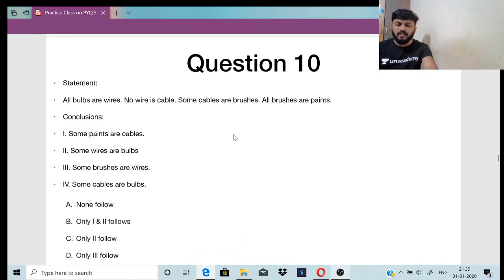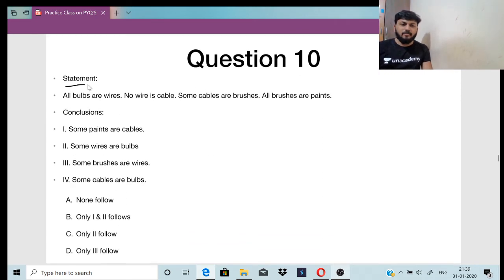Let us go for the next one. Question number 10. Statement: all bulbs are wires, no wire is cable, some cables are brushes, all brushes are paints. Conclusions: some paints are cables, some wires are bulbs, some brushes are wires, some cables are bulbs. So in these four, which one is the right one? This was asked in GATE 2015 CSE.